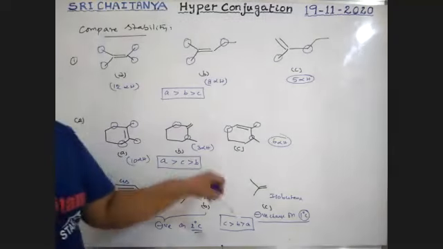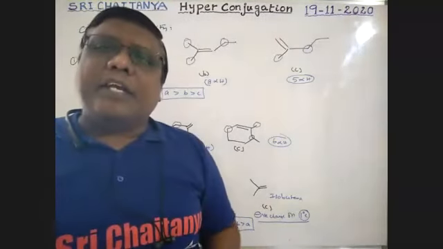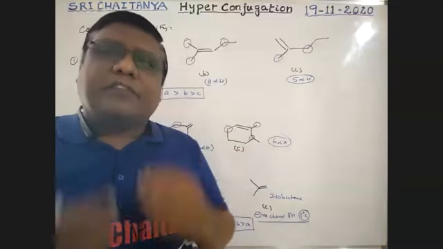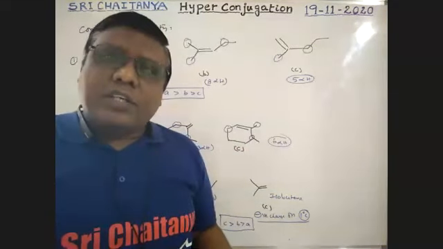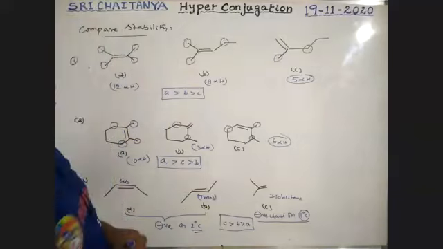But all these are alkenes, boys. Alkene stability is clearly explained on the basis of heat of combustion and heat of hydrogenation. So this is important.